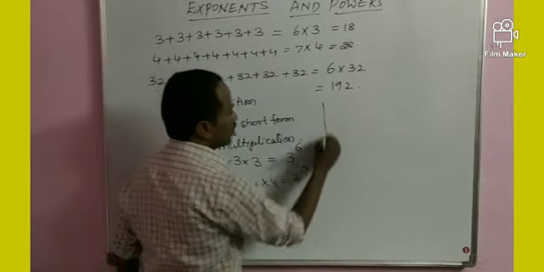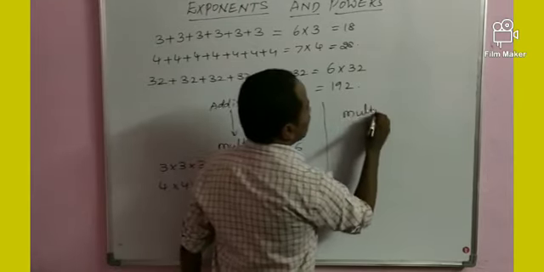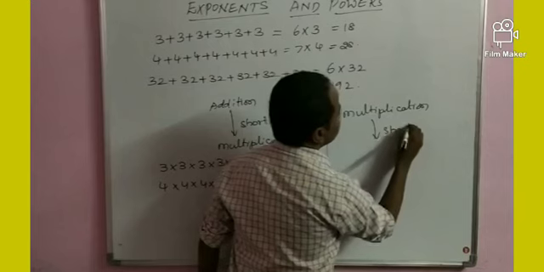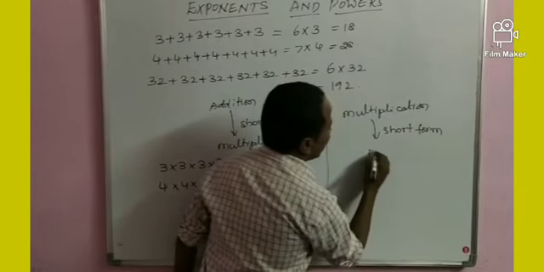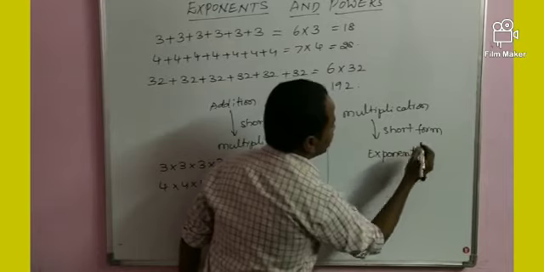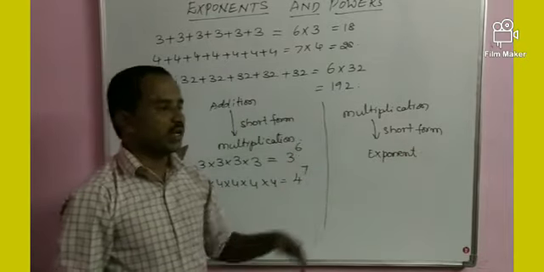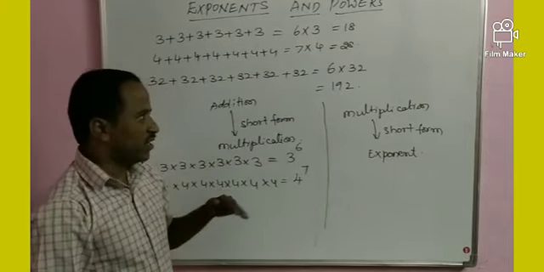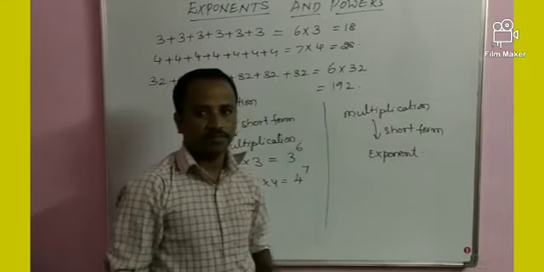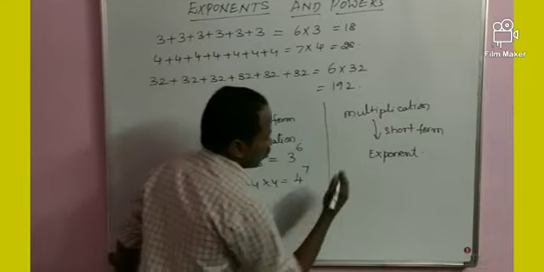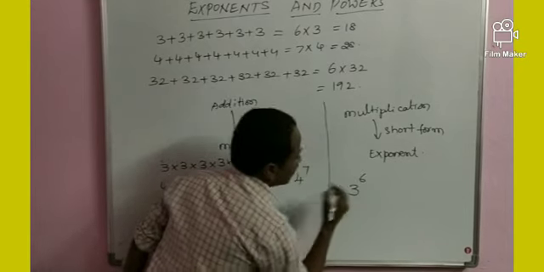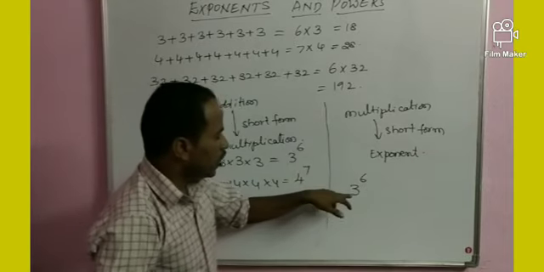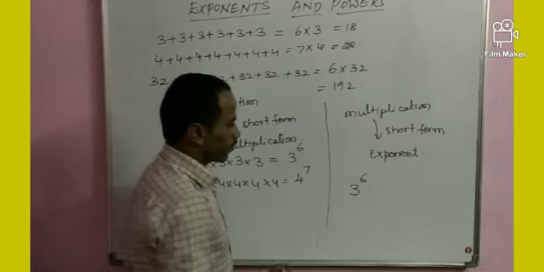So my dear students, multiplication short form is exponent. Addition short form is multiplication. Multiplication short form is exponent. Here 3 power 6. We have to take 3 power 6. It is also read as 3 raised to the power of 6.